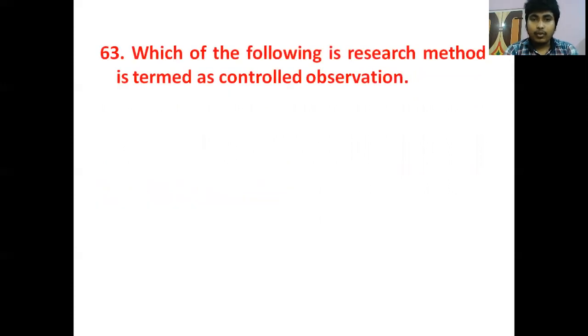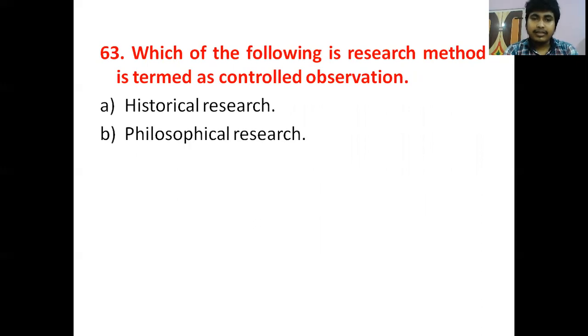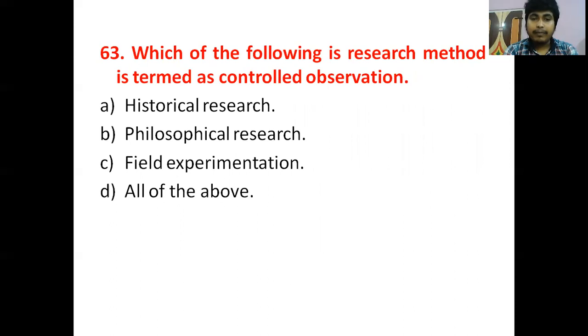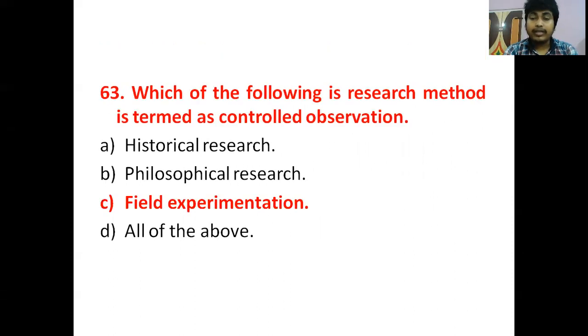The next question is, which of the following research methods is termed as controlled observation? The options given are: historical research, philosophical research, field experimentation, all of the above. So the question is, which of the following research methods is termed as controlled observation? Our correct answer will be field experimentation, field study.